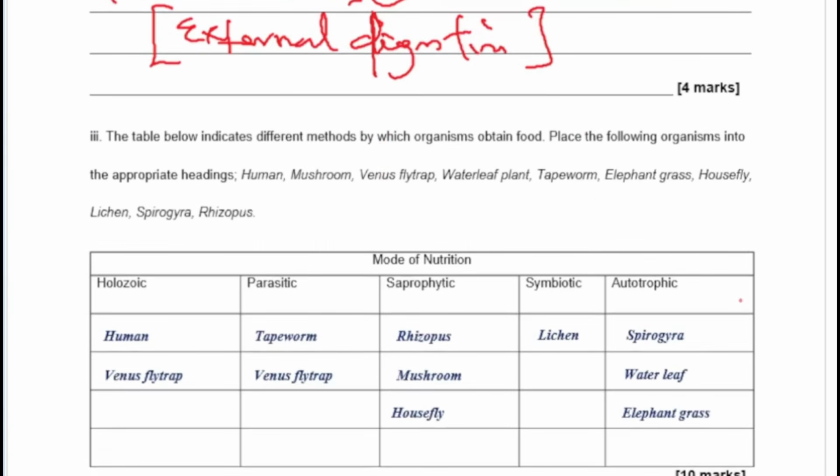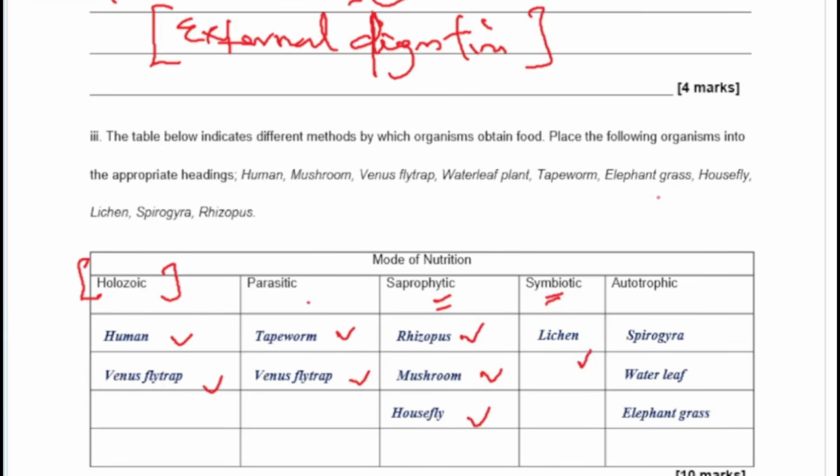Now the table has this holozoic. Holozoic means that you are taking in substance, you are taking in something. So like in humans, we take in our food via our mouth. The Venus flytrap also takes in the insect. So you have man and Venus flytrap here. Parasitic, you have tapeworm. Saprophytic, you have Rhizopus, mushroom, and housefly. Of course, we know what saprophytic is. I just talked about it.